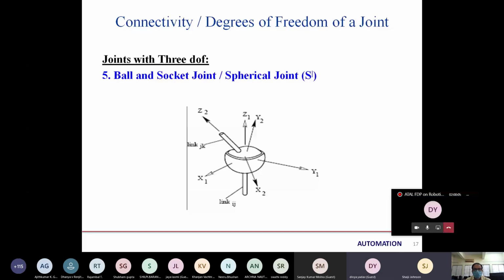Are there any doubts in the joints with respect to degrees of freedom? No, sir.